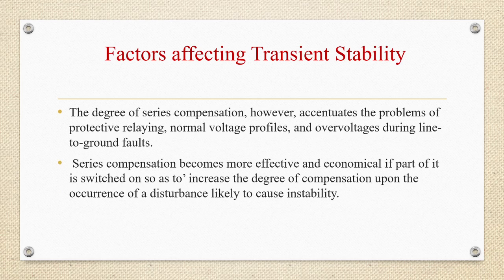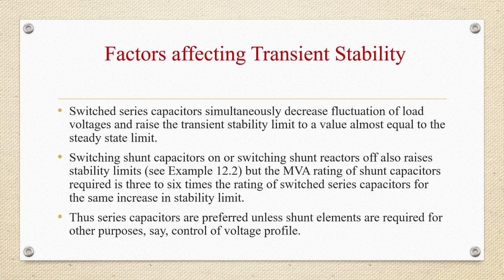The degree of series compensation, however, accentuates the problems of protective relaying and normal voltage profiles and lower voltages during line to ground faults. Series compensation becomes more effective and economical if part of it is switched on so as to increase the degree of compensation upon the occurrence of a disturbance which is likely to cause instability. Switched series capacitors simultaneously will decrease fluctuation of load voltages and raise the transient stability limit to a value almost equal to the steady state limit.